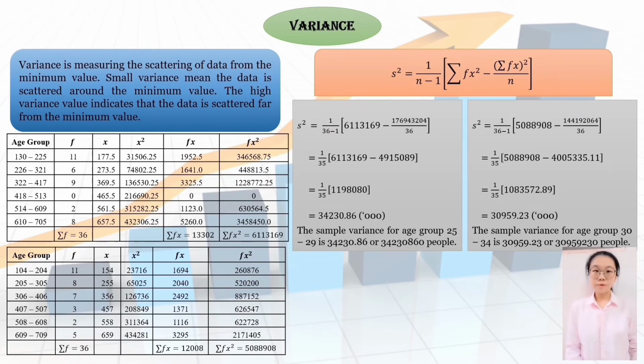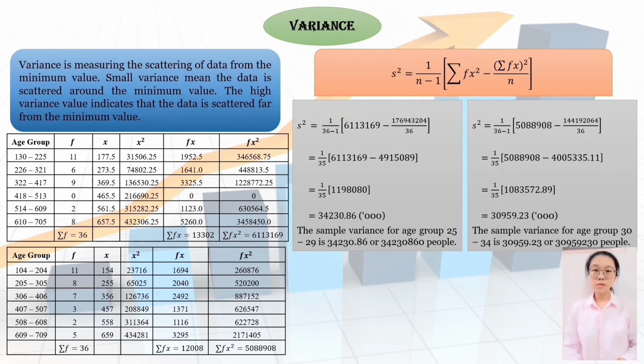Next is variance. Variance is measuring the scattering of data from the minimum value. Small variance means the data is scattered around the minimum value. The high variance value indicates that the data is scattered far from the minimum value.